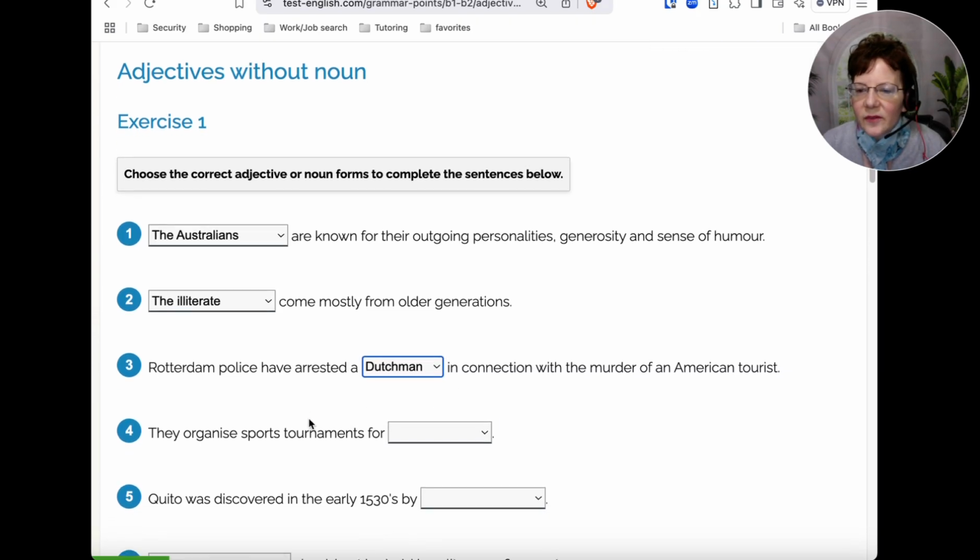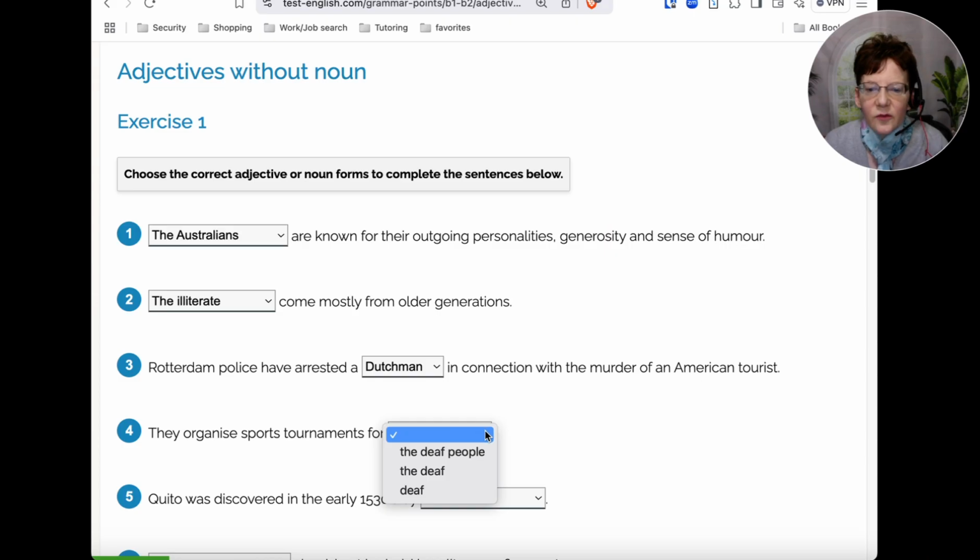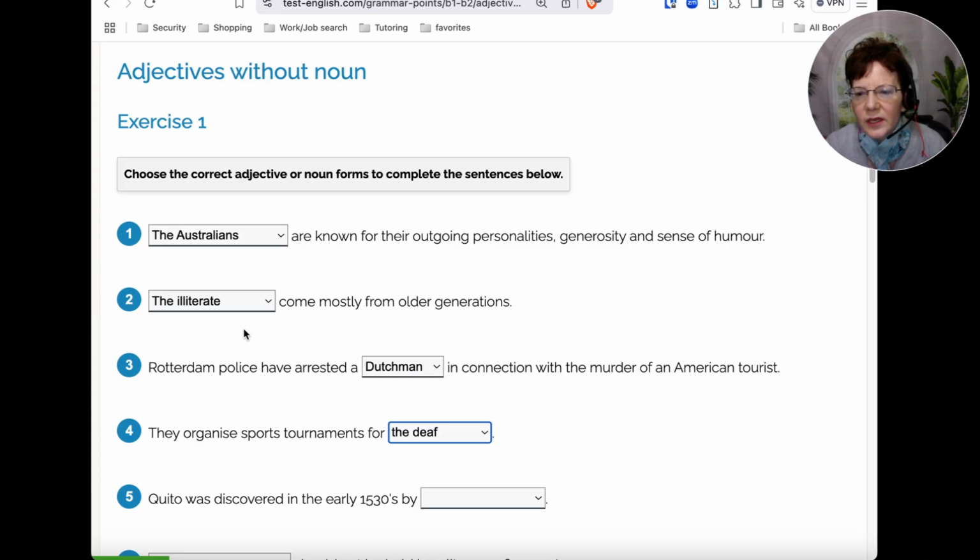Okay, four, they organize sports tournaments for the deaf people, the deaf, or deaf. If you choose the middle one, the deaf, that would be correct, just like the one in number two, the illiterate.